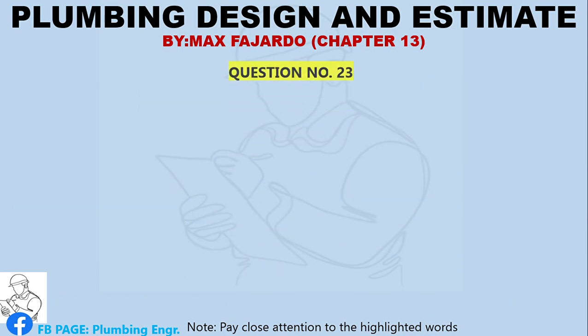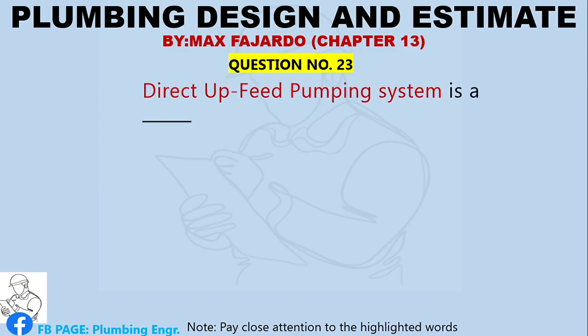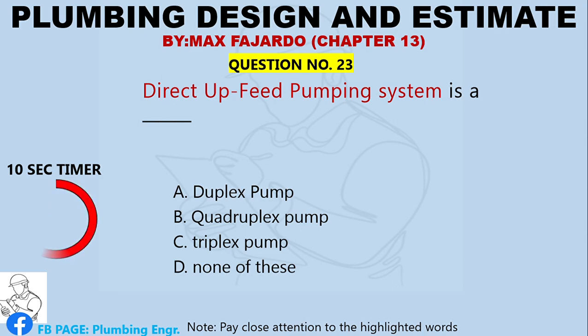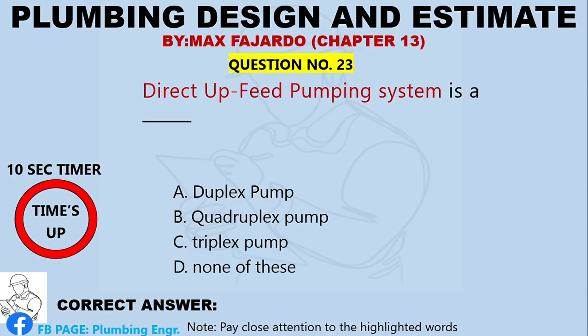Question number 23. Direct upfeed pumping system is a blank. A. Duplex pump. B. Quadruplex pump. C. Triplex pump. D. None of these. Correct answer, letter C, triplex pump.